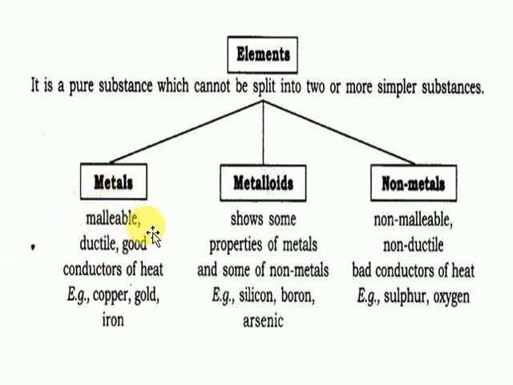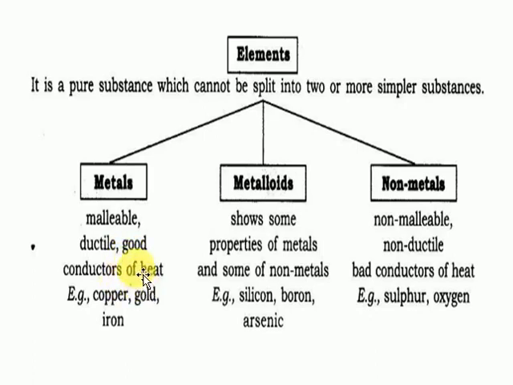Malleable means making into sheets. Gold is the best malleable metal. Ductile means drawn into wires. Silver is the best ductile metal. By using 1 gram of silver, you can draw a 1 meter wire. Generally, metals act as good conductors of heat and electricity, and silver is the best conductor.